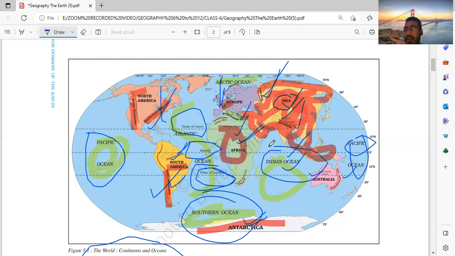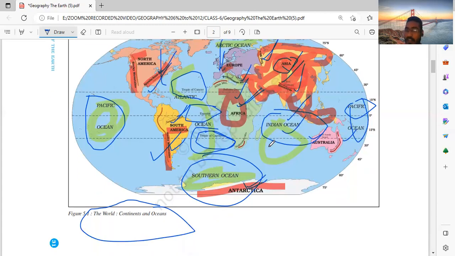ट्रॉपिक ऑफ कैंसर passes through three main continents: Asia, Africa, North America. Zero water in the middle, pass on the Africa, and the Africa middle pass in the South America, two continents. But three continents the Tropic of Cancer passes, three the Tropic of Capricorn: South America, Africa and Australia. It is the main point, they are connected.